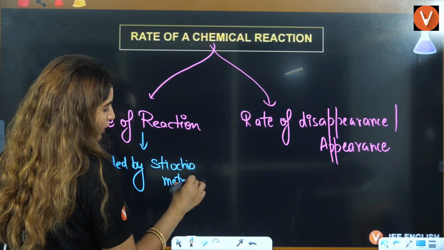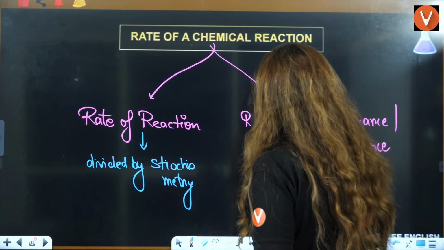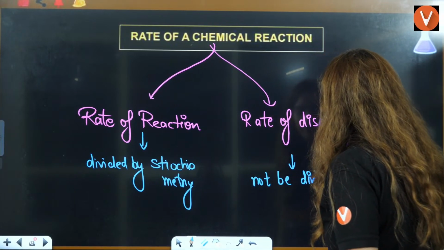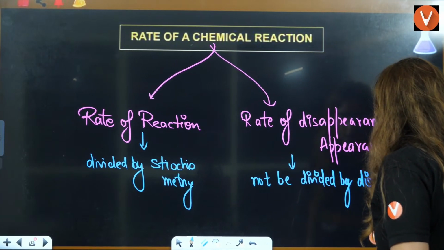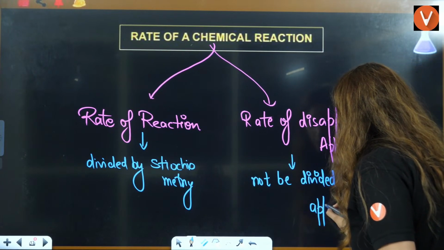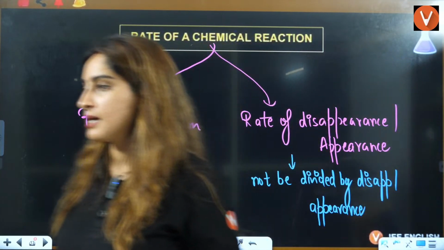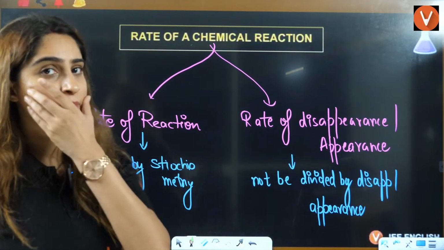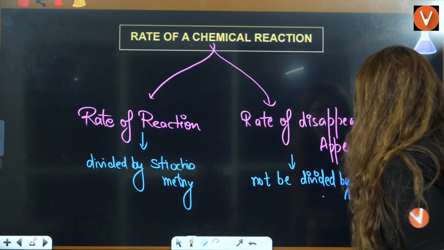And in case of disappearance or appearance, it should not be divided by stoichiometry. I wrote it wrongly, I'm so sorry.